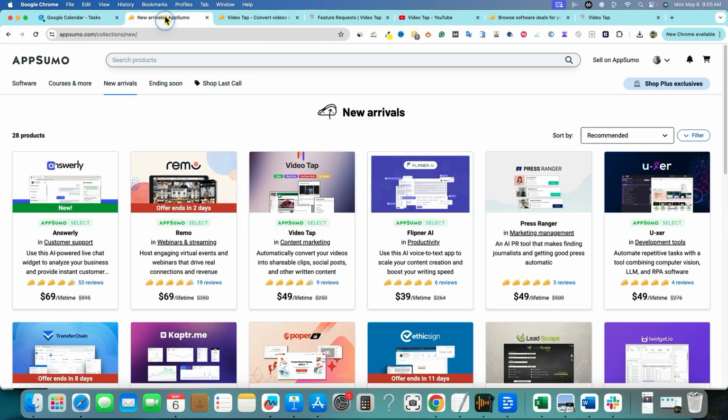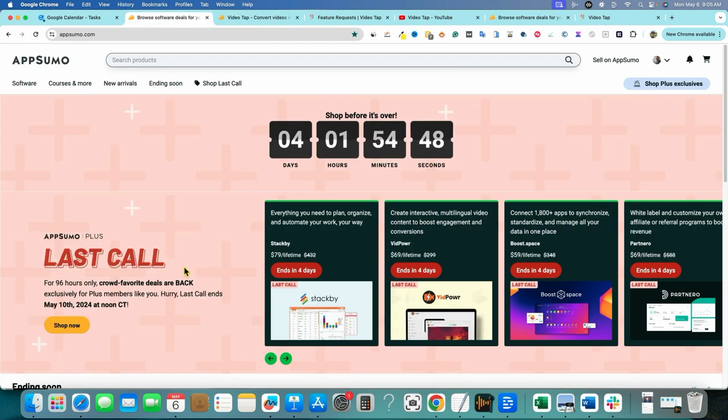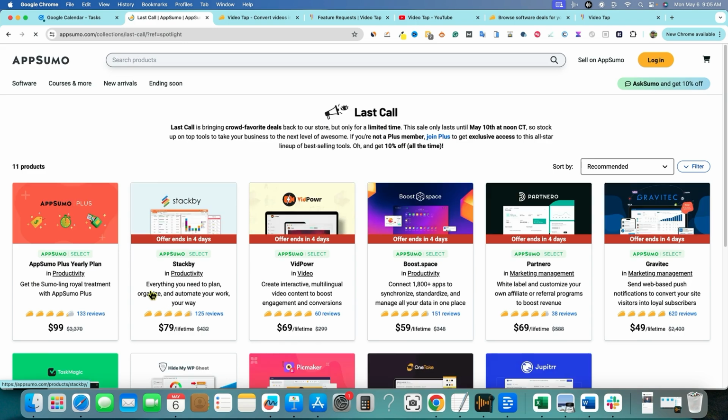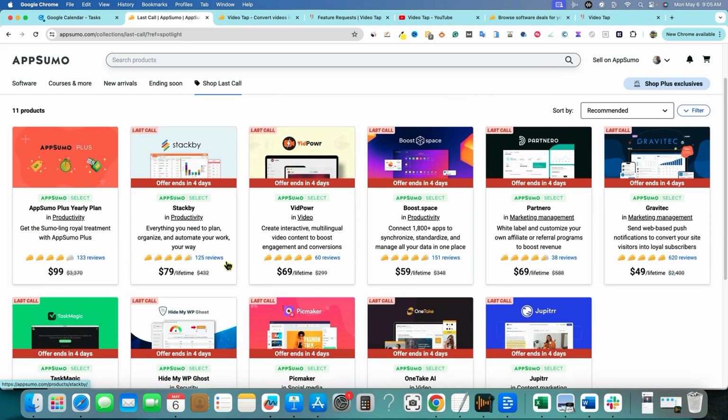Before we jump into that, I just want to go over here. We go into AppSumo, and I'm going to look at, so they have a last call. This is only for Plus members, and this is for the next 4 days. And I just wanted to go through this right here. Any of them that stand out to me, Partnero, I don't think I did a review on this, but it got 38 reviews, really good ratings. And this is where you can create and manage your own affiliate program.